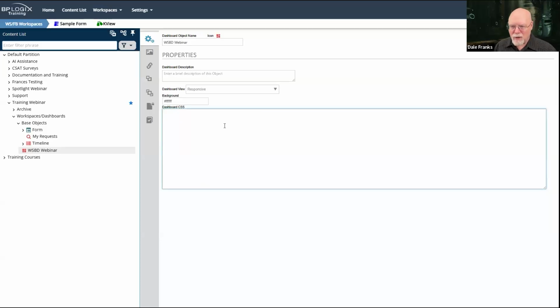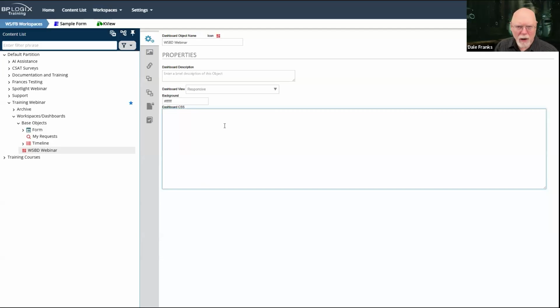And this affects your entire dashboard or all of the widgets in your dashboard. So I could have a number of styles and I could apply a different style to each of the dashboard widgets. For some things, it might work out really great, like if you have a text widget and you want to apply some styles to it.